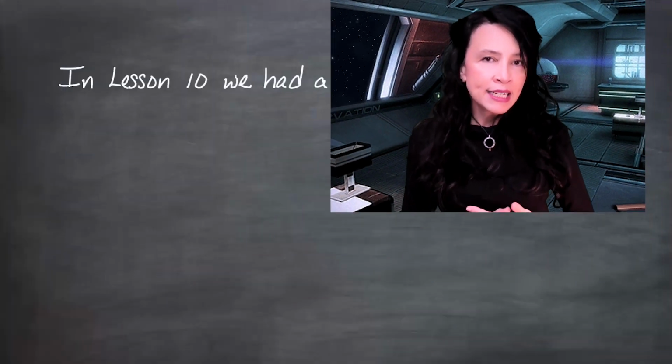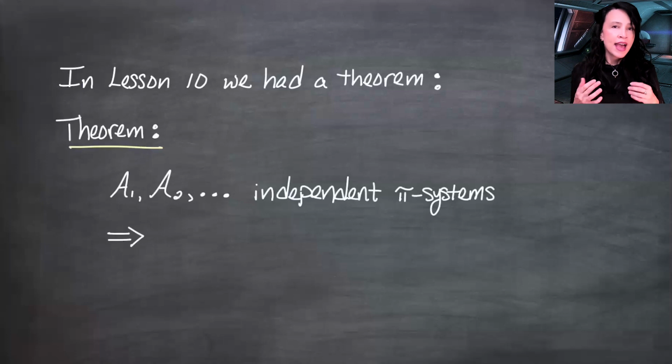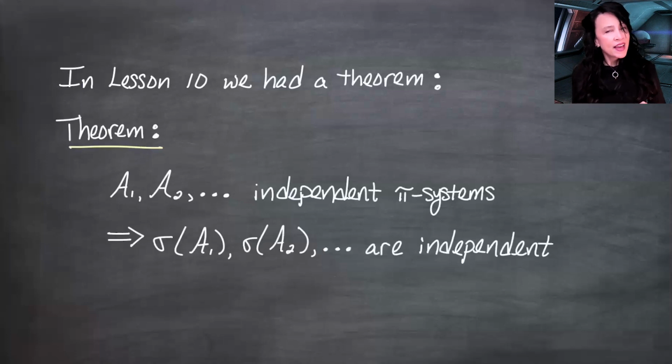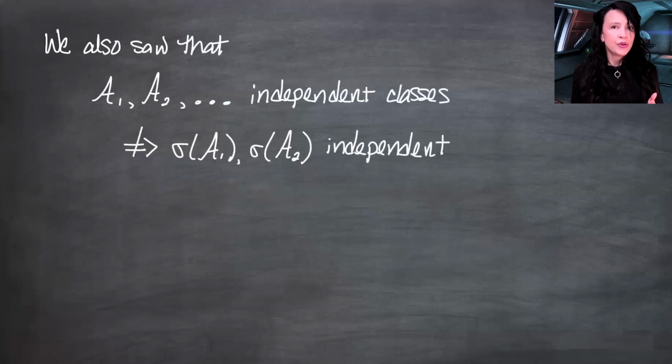So we had a theorem, I think two lessons ago, lesson 10, that if we had independent collections of sets, curly A1, curly A2, etc., and if they were pi systems, then the sigma fields generated by curly A1 and curly A2, etc., are independent collections. And we saw an example of this result failing, going from independent classes to sigma fields generated by independent classes not being independent, when we didn't have a pi system. Let me remind you of that example.